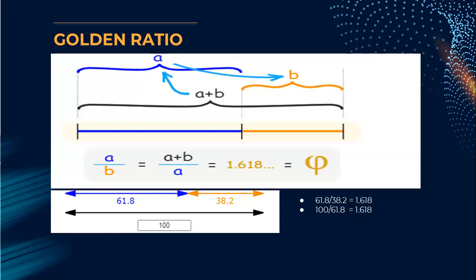Below is an example. Say I have a line of 100 units, divided into two parts of 61.8 and 38.2. So 61.8 divided by 38.2 is approximately 1.618, and also the whole line, 100, divided by the length of the longest part, 61.8, will always be approximately 1.618. So that's the golden ratio for us.